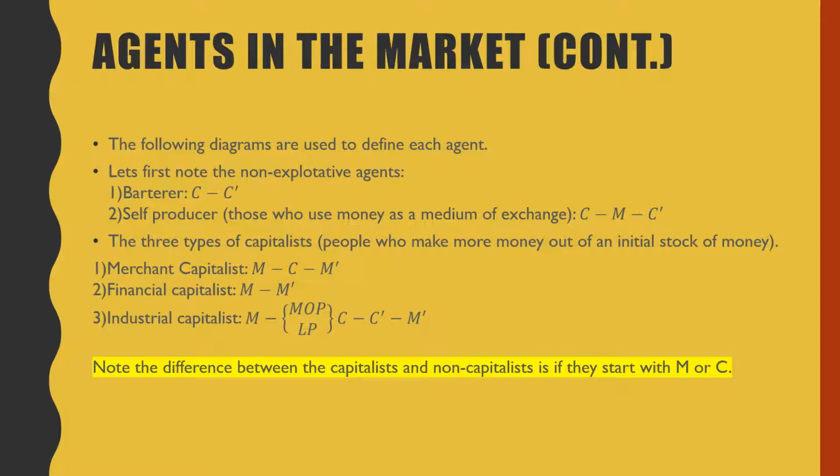Note the difference between capitalists and non-capitalists is if they start with M or C. So those are the agents in the market.